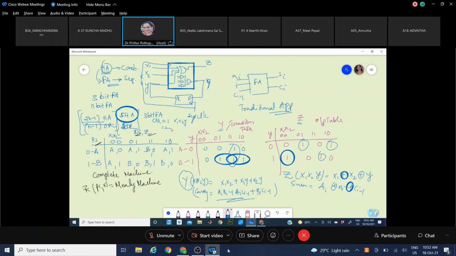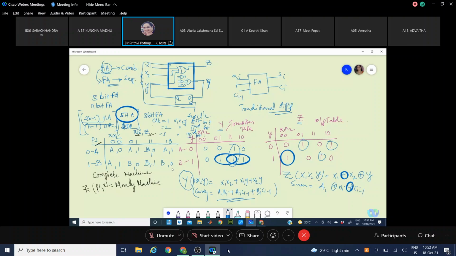Next, for clock 2, we will update this with the second bit, or second set of inputs, in place bits. Third clock, we update these values with x1, x2 external bits, and y is the feedback through your memory. So the third bit. What is the difference we have? Here we need to wait for the number of clocks. N bits are there, N clocks are needed to complete N-bit full addition.